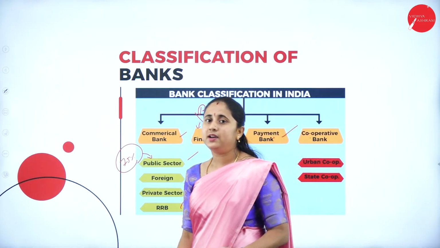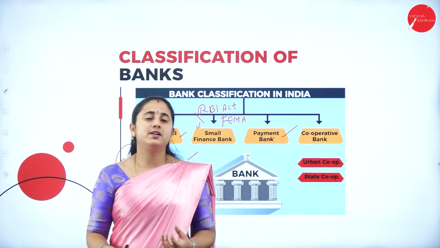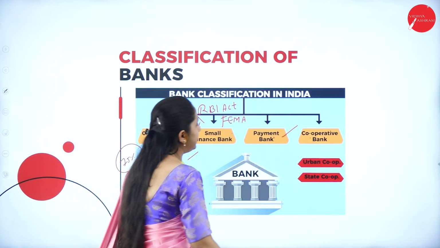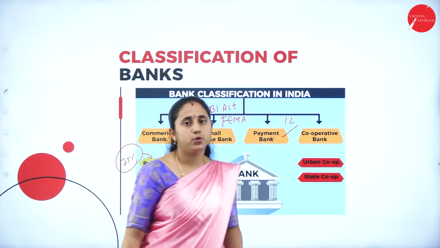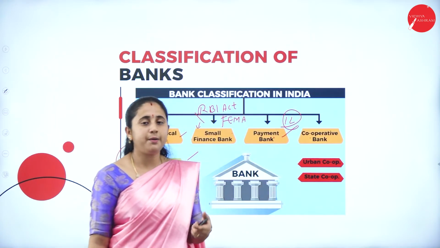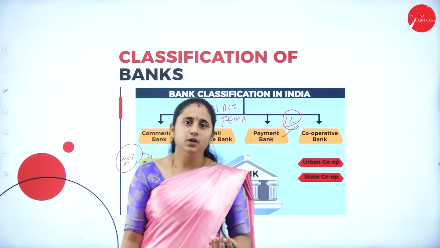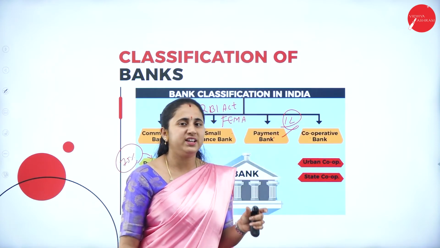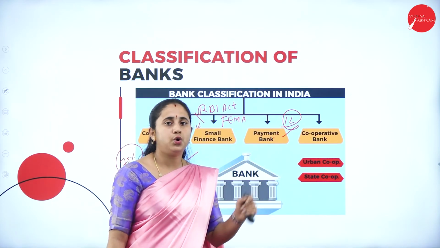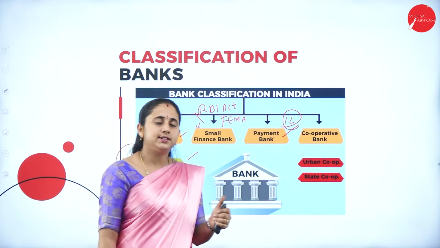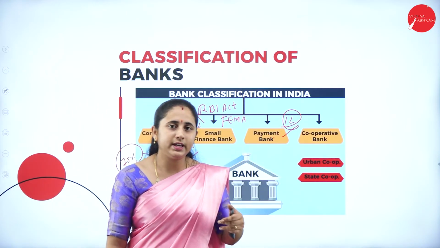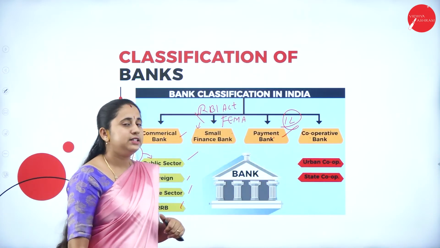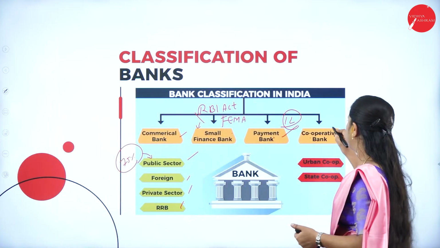A payment bank is a bank that is going to accept only a limited or restricted amount of money from the public, and it is going to lend only a restricted amount to the general public. Currently, it is restricted to 1 lakh rupees. They can accept only 1 lakh rupees from one customer or one person, and they can lend only up to 1 lakh rupees. So the amount is restricted to 1 lakh rupees. In addition to this, they are going to give facilities like debit card, credit card, net banking, and all the banking facilities. So they are going to accept and lend the money as well as provide the other banking facilities. So next one, cooperative banks.